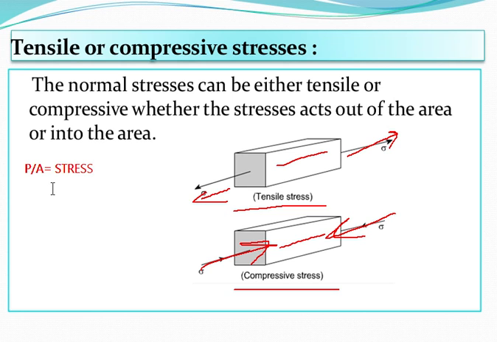Okay. Now we'll be talking about the compressive stress. If you consider this particular body and the body is subjected to two external forces acting towards each other, then the external forces tend to shorten or compress the body. As I have told, if you are giving the force in this way, then it has a tendency to get compressed. And the internal forces at a section of the body act away from each other, as shown here. And the external forces tend to shorten and compress the body.